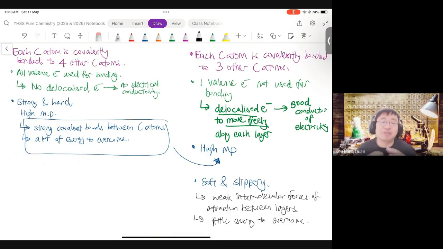All right. So is that something that you would like to do before your CCA starts? Even if it's just 10 minutes before it starts, you could read something. And as you read, you will start appreciating the words more and more. Oh, so delocalize means this, move freely means that. You will also appreciate, oh, not all valence electrons can be delocalized, even if they're not shared. You will also start appreciating the nuance behind it. Okay, so I think it's very important, really, to change the way we study.